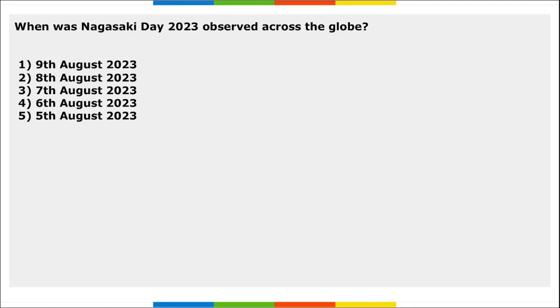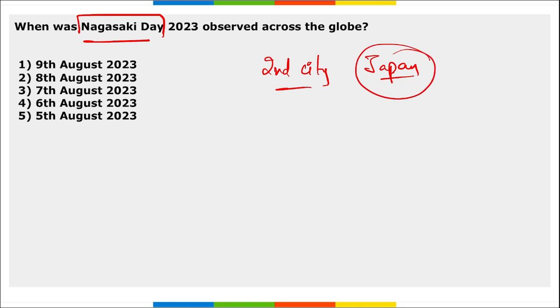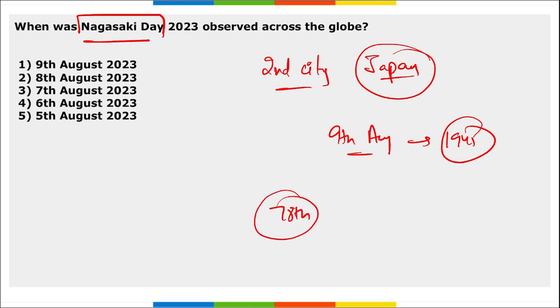Moving on. When was Nagasaki Day? Nagasaki is the second city where USA dropped the bomb. That is your nuclear bomb. It is in Japan. And this day is observed on 9th of August. Correct? In 1945 only the bomb was dropped. And remember, this is the 78th anniversary of the Nagasaki Day.